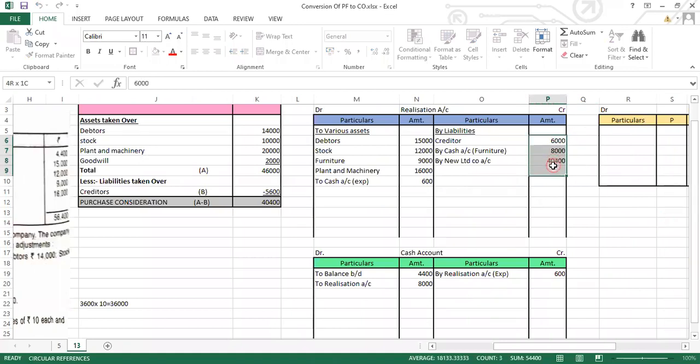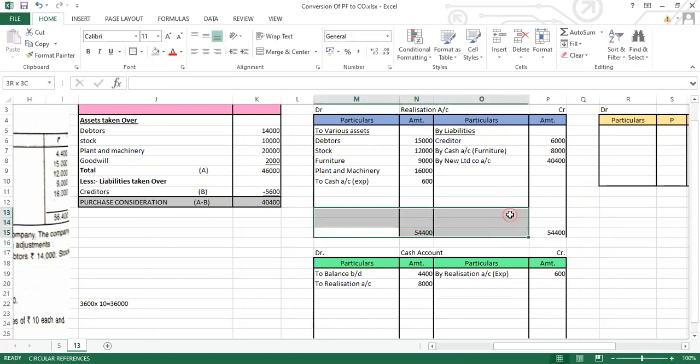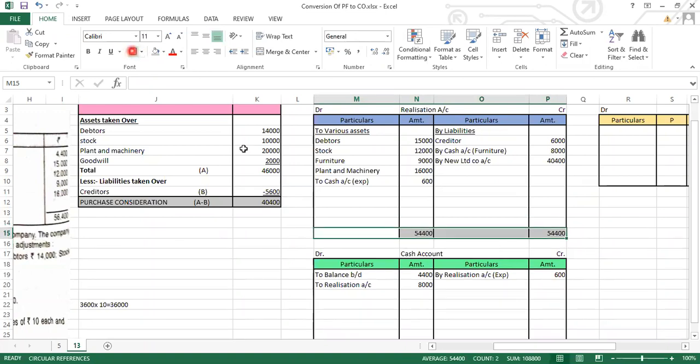Now let's see which side is more. As I have told you every time, check the total of both first. First total the credit, total the debit, then write. Don't just assume that the credit side is more and write it. So this comes to 54,400. And let's see the debit side, it is coming 52,600. So it means that the credit side is more than debit. So write down 54,400 on both the sides. So we got a profit.